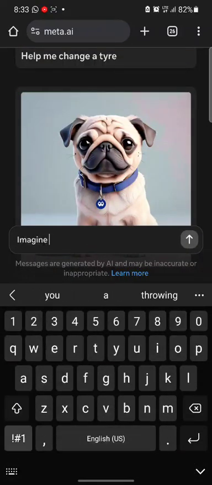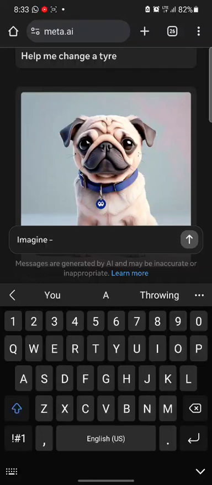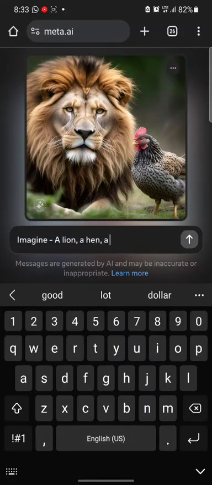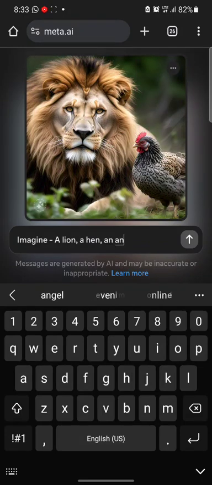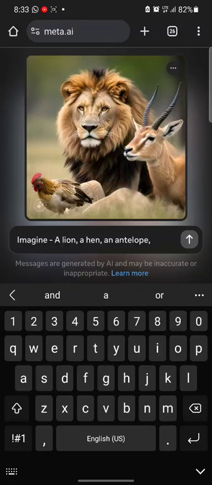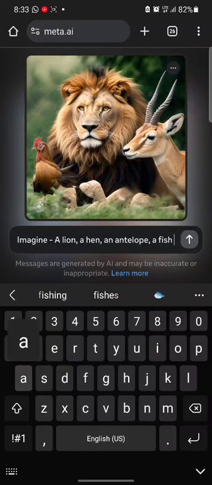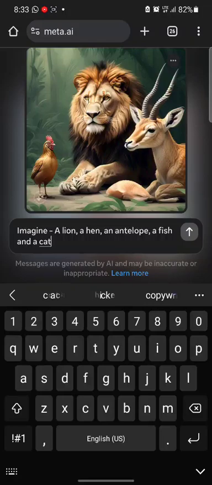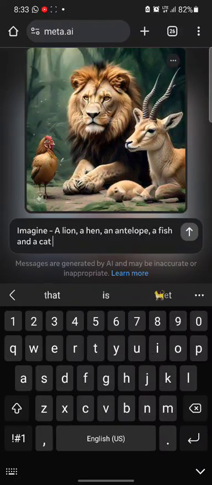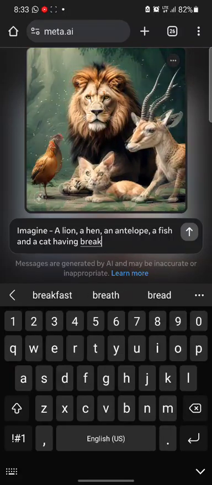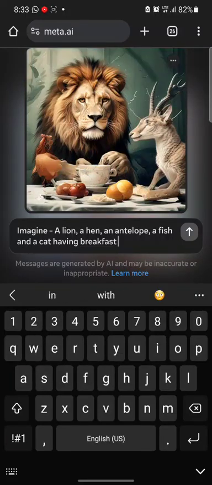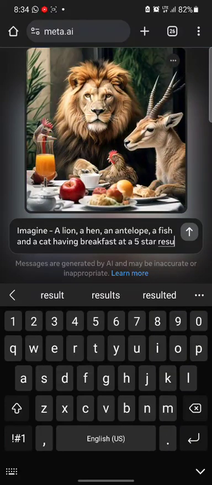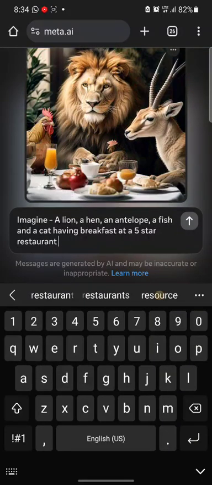To create any image, you type imagine and you just imagine a lion, a hen, an antelope, a fish, and a cat having breakfast at a five-star restaurant in Dubai.